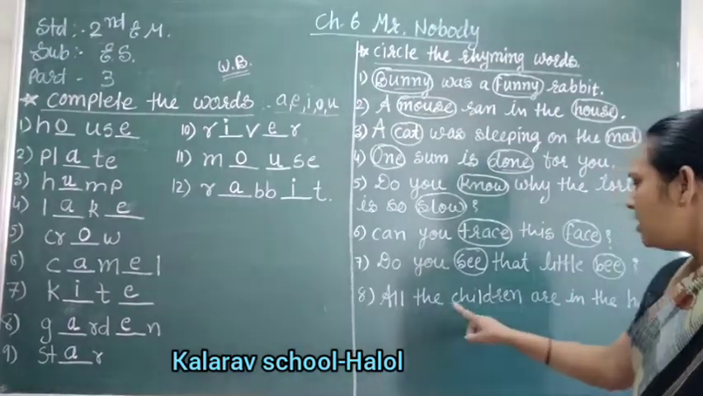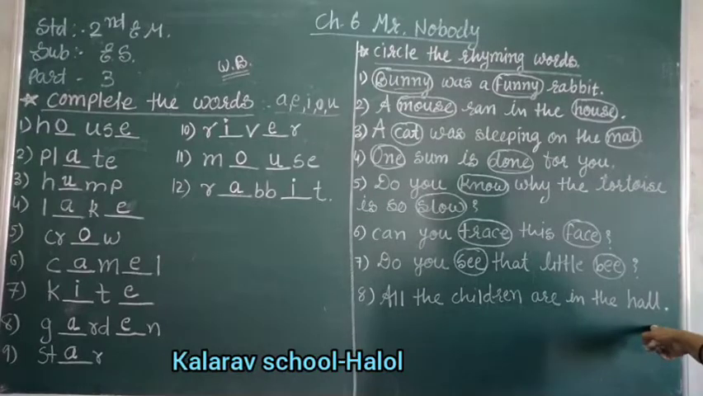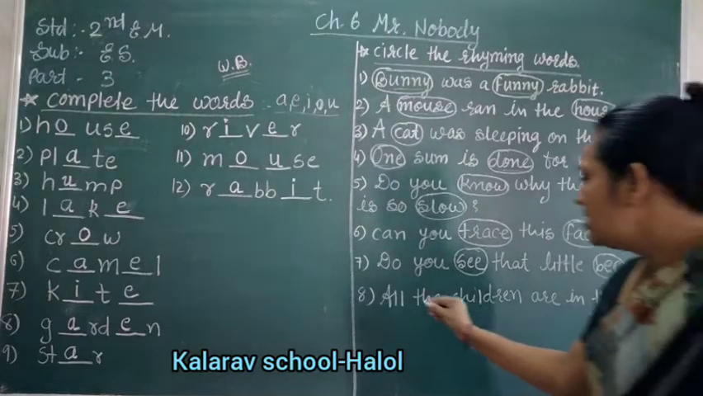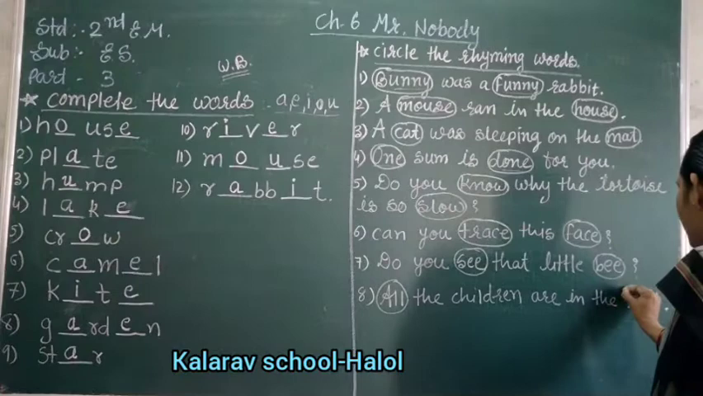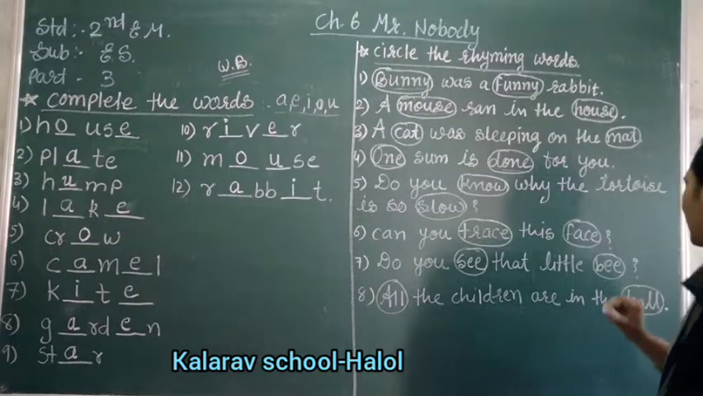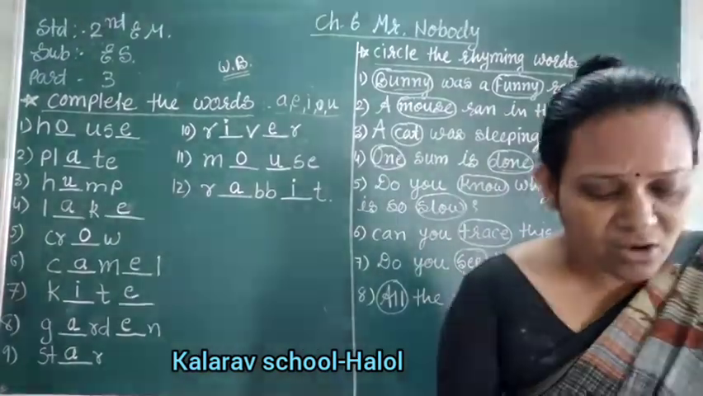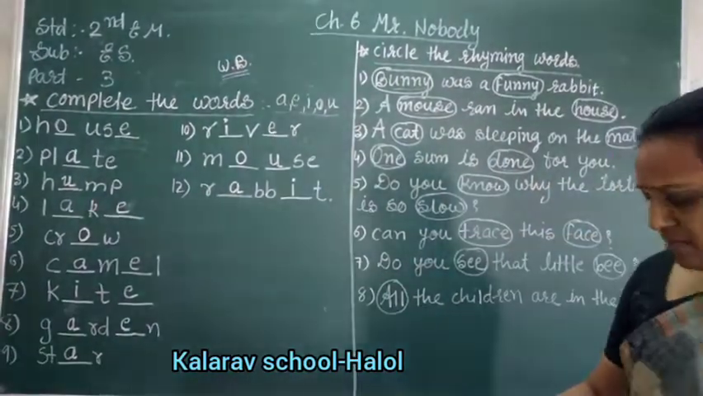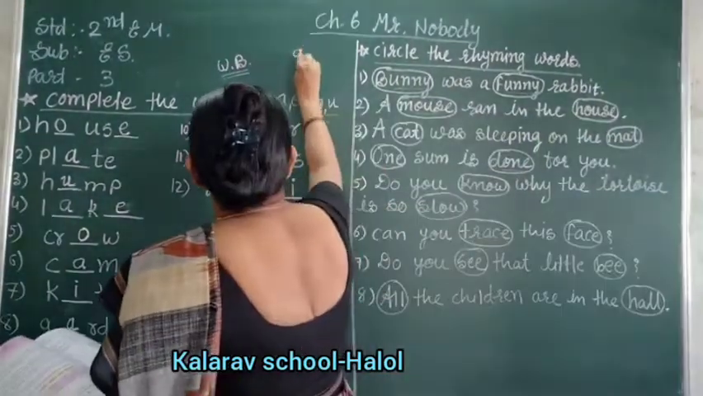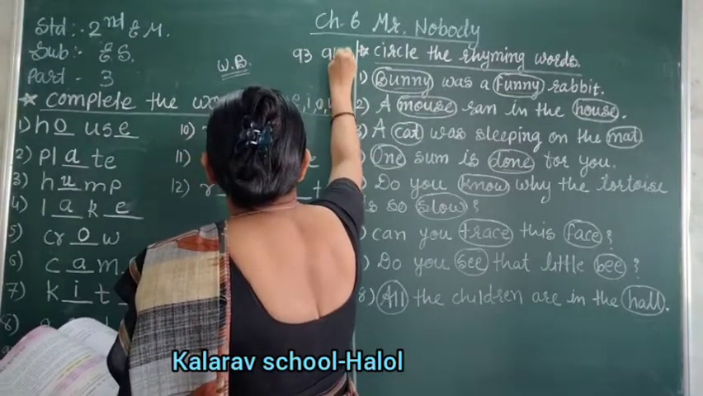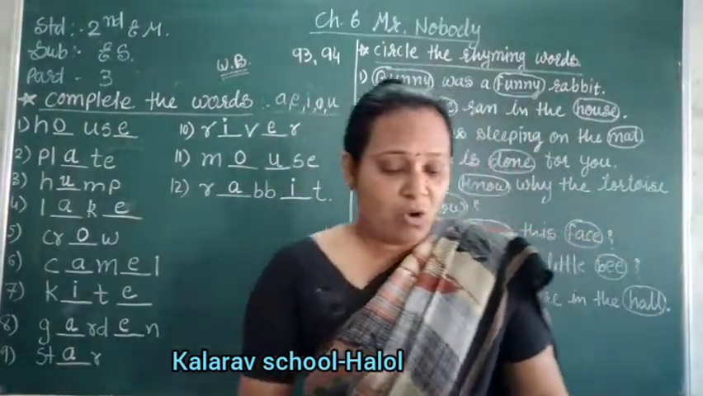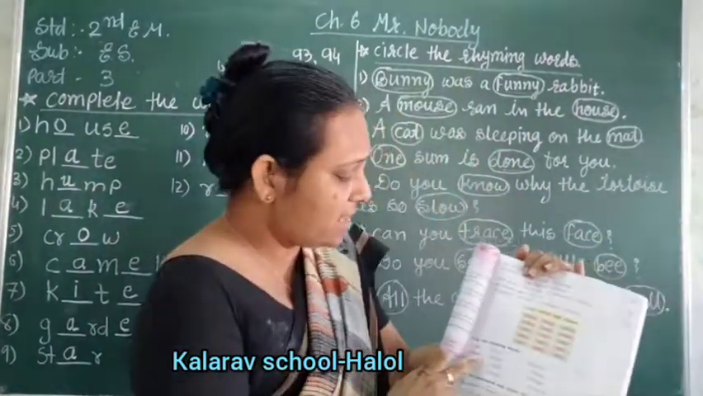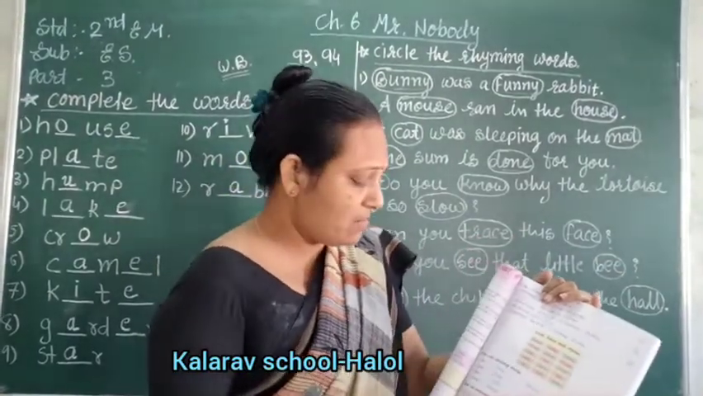Eight number, All the children are in the hall. Then what is the rhyming word? A double L, all, and H A double L, hall. Right? These are given on your page number 93 and 94. Both are page numbers of the workbook, and in that exercise, on the upper side, these are the rhyming words. Again we have two rhyming words.